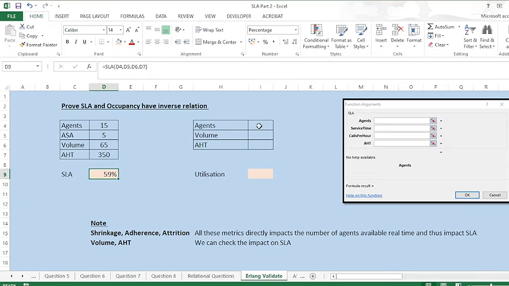Now I'll calculate the occupancy. For occupancy, the metrics required are agents, volume and AHT, right? For agents, I'm taking the same number of agents, that is 15. Volume, taking the same 65, and AHT, I'm taking the same 350, right? These three metrics are basically required to calculate the occupancy. And I have already told that for calculation of occupancy, in Erlang we basically use the formula utilization.